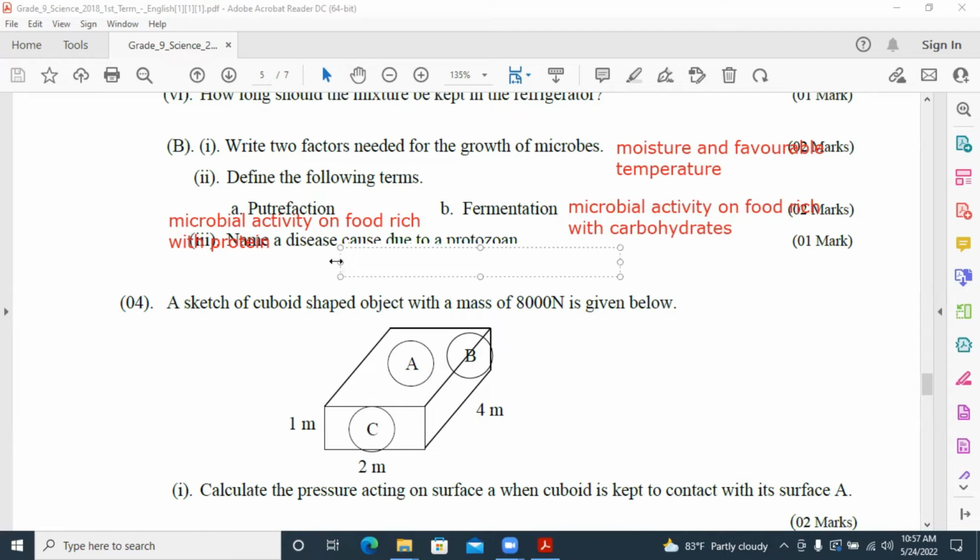Name a disease caused by a protozoan. Write down the disease caused by the protozoans. Malaria.